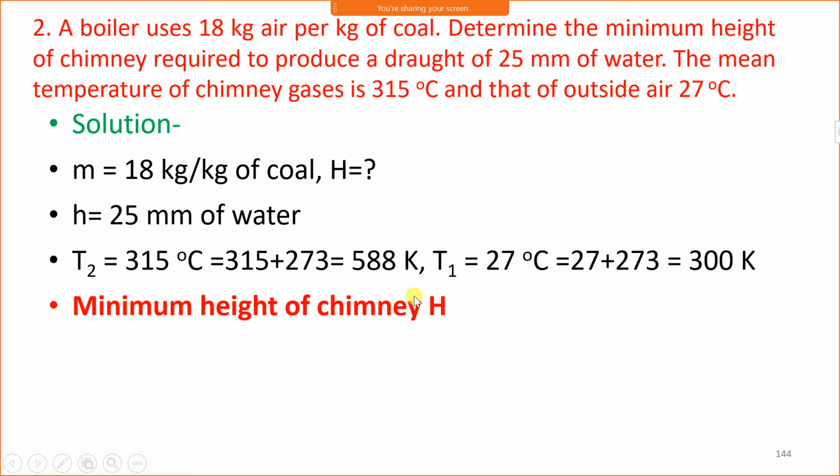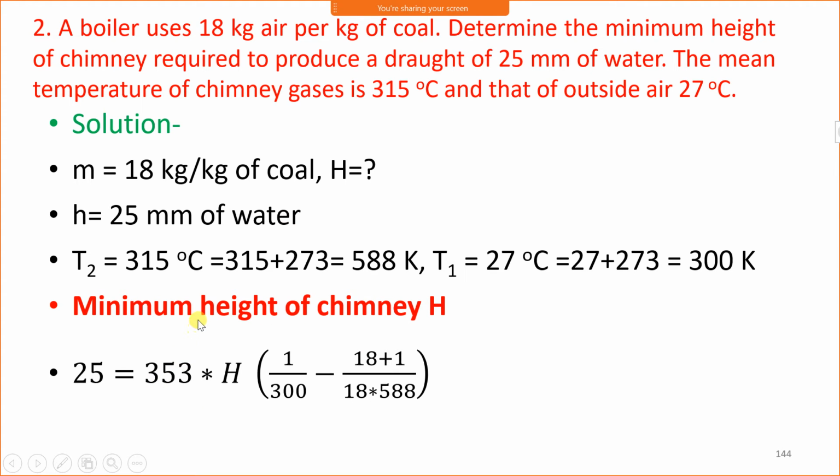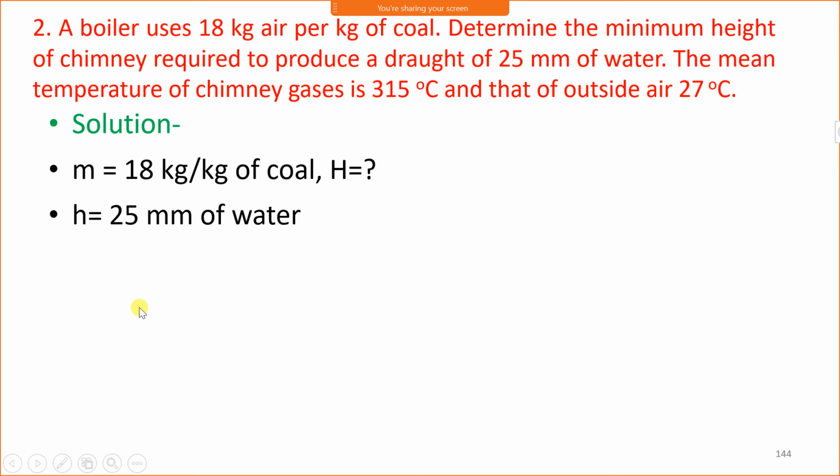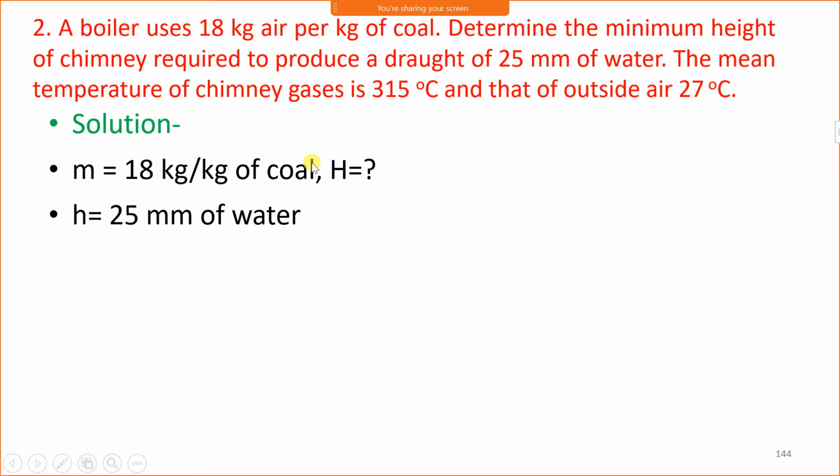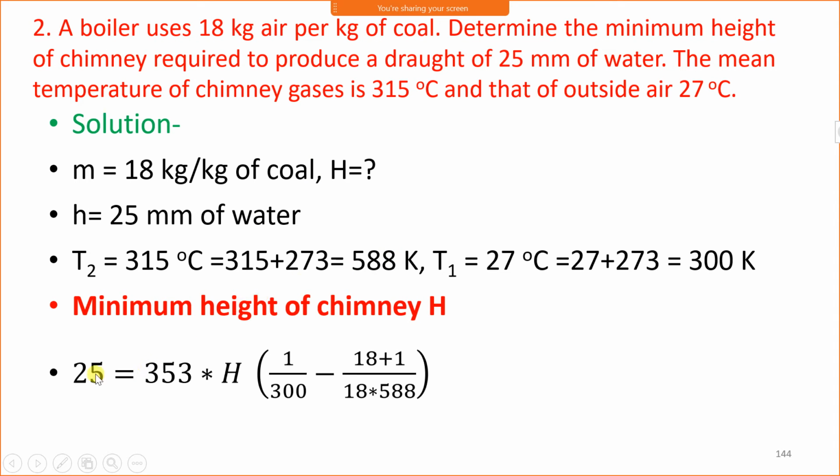Therefore, the minimum height of chimney H will be calculated from the formula h equal to 353 H [1 upon T1 minus (M plus 1) upon M T2]. Here h is 25, 353 H, H is unknown. 1 by T1, T1 is given, that is 300 Kelvin. Then mass flow rate is given, that is 18, and T2 is given, 588. We will use this formula here. H is unknown and H will come out to be 47.2 meter.